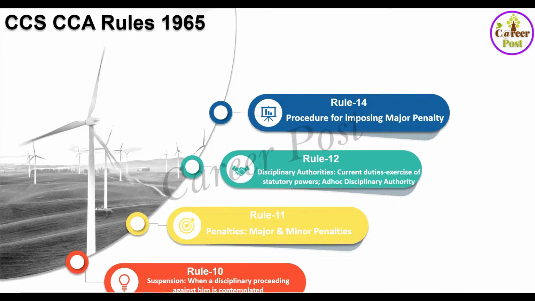Then rule 14, as you have seen, is the procedure for imposing the major penalty. That means issue of a charge sheet along with the articles of charge, list of witnesses, and list of documents by which it is said to be proved. So these things will be given, and the inquiry will be conducted. An inquiry officer will be nominated, and a presenting officer will be appointed by the disciplinary authority, and the charged official is given an opportunity to nominate a defense assistant to present his case before the inquiry authority.